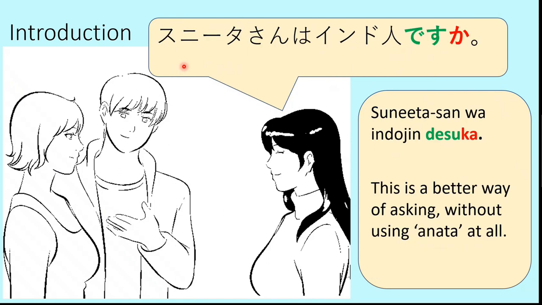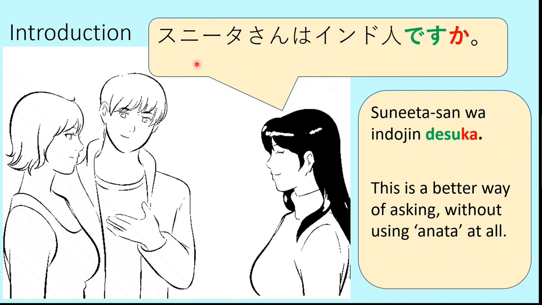Or there is a third way in which we can ask this question, simply Sunita-san wa Indojin desu ka? So here we don't use anata at all. Sunita-san wa Indojin desu ka? So, Sunita-san, are you an Indian? So this gives the same meaning as Sunita-san, anata wa Indojin desu ka? So avoiding anata, we can simply use Sunita-san wa Indojin desu ka? So this is okay. So this was about Hanako-san, who asked about the nationality of Sunita-san.